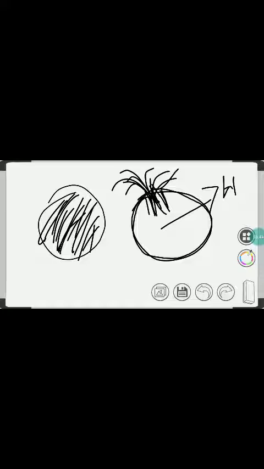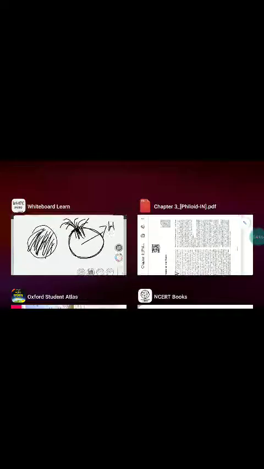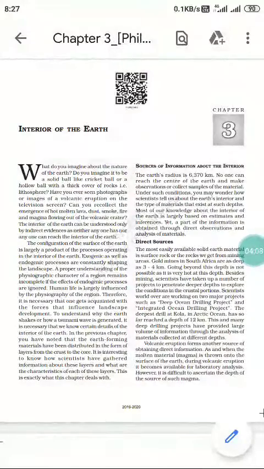This is not possible. And that's why the maximum of the evidences that we quote or use are indirect evidences. So we will look into the direct evidences about the interior of the earth, as well as indirect evidences about the interior of the earth. So all these things we will cover in this chapter.